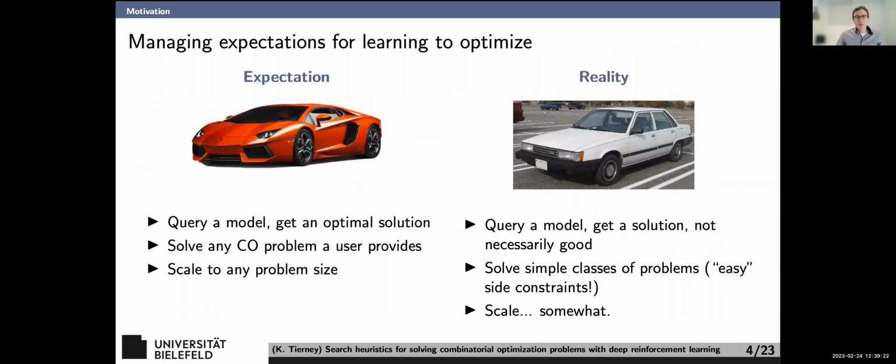So let me further manage your expectations. A lot of the time, this machine learning for optimization is trying to sell you this Lamborghini over there. You want to query a model, it's going to spit out an optimal solution, can solve any combinatorial optimization problem the user gives you, can scale to any size.